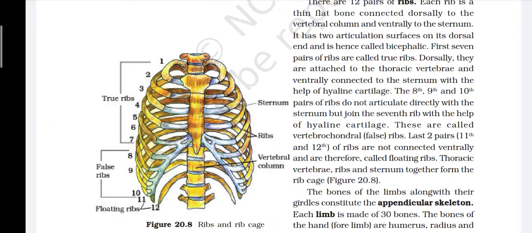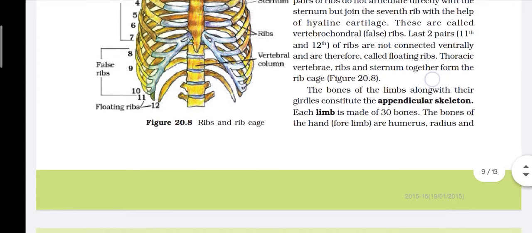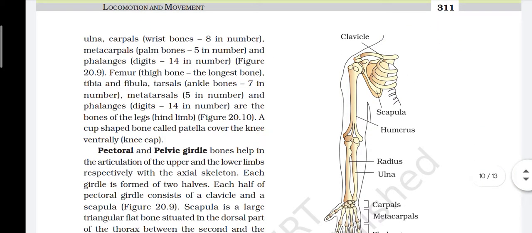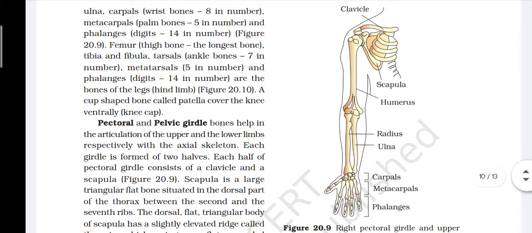The bones of the limbs along with their girdles constitute the appendicular skeleton. Each limb is made up of 30 bones. The bones of the hand, forelimbs, are humerus, radius and ulna, carpals, wrist bone 8 in number, metacarpals, palm bone 5 in number and phalanges, digits 14 in number. Femur, thigh bone, the longest bone, tibia and fibula, tarsals, ankle bone 7 in number, metatarsals 5 in number and phalanges, digits 14 in number, are the bones of the legs, hind limb.